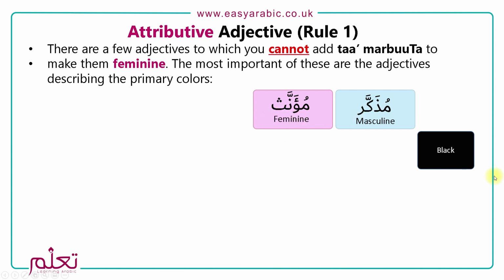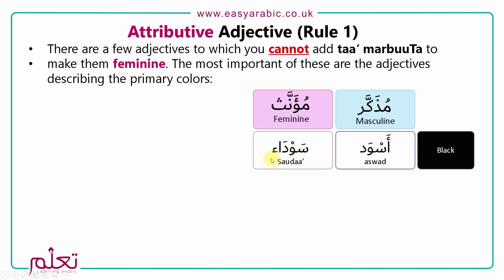We'll go through and show you the differences for the colors when masculine and feminine. Black is aswad, and when you make a color feminine, the alif comes to the end. So aswad becomes sauda. Aswad, sauda.